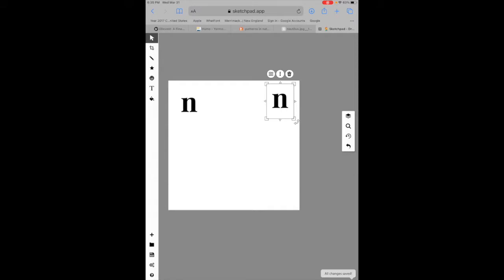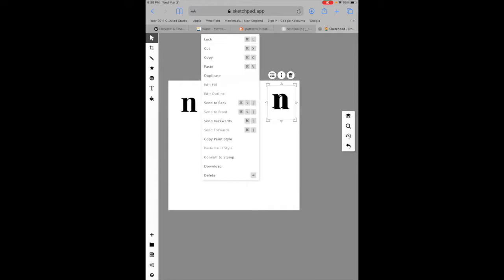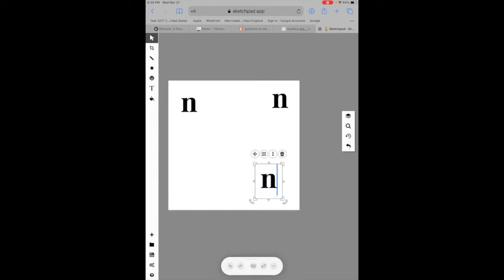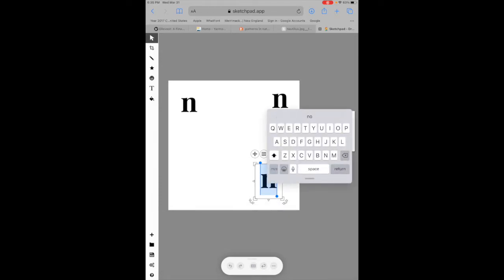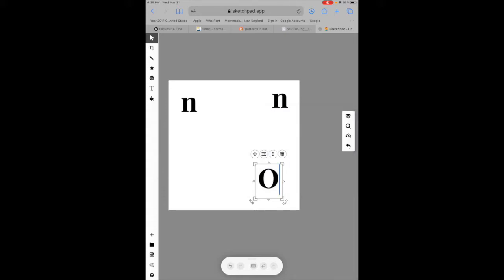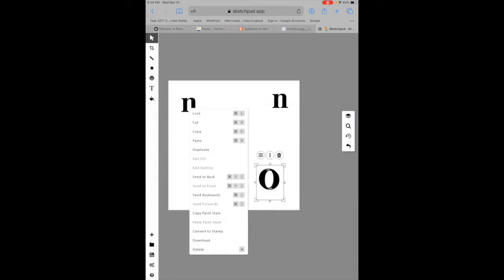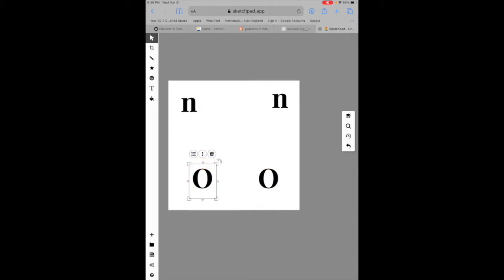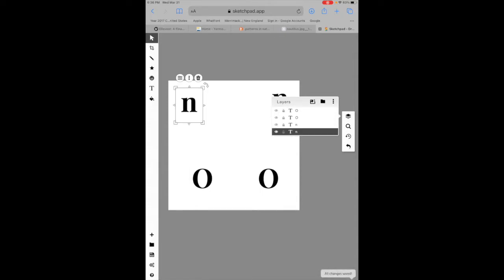And I could even just duplicate the N, move it down here, double click to select it, and change it to, I'm going to use an uppercase O. So I have one. I'm going to duplicate that, and then I'm going to move it over here. So there should be 4 layers, as you can see. And now I would suggest that you lock 3 of them down and just work on 1 layer at a time to make your letters bigger, place them, and that's the best way to work with this app.